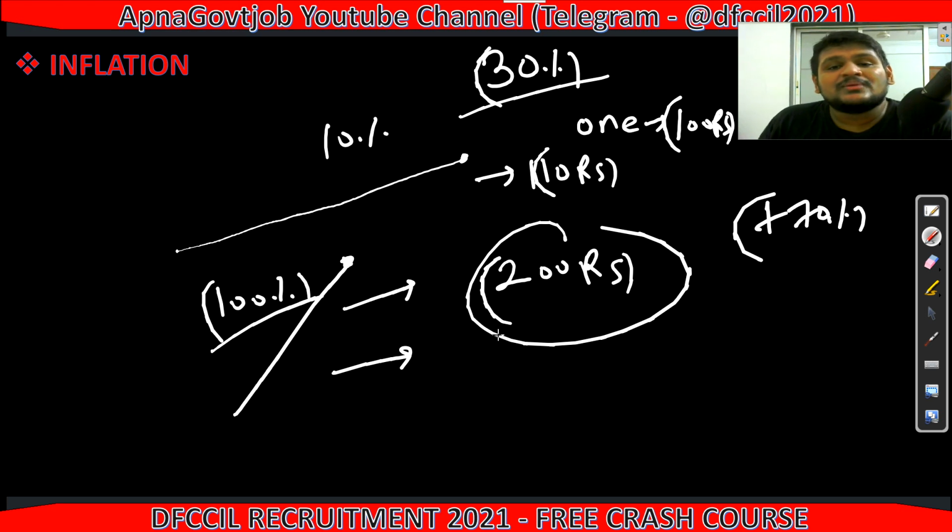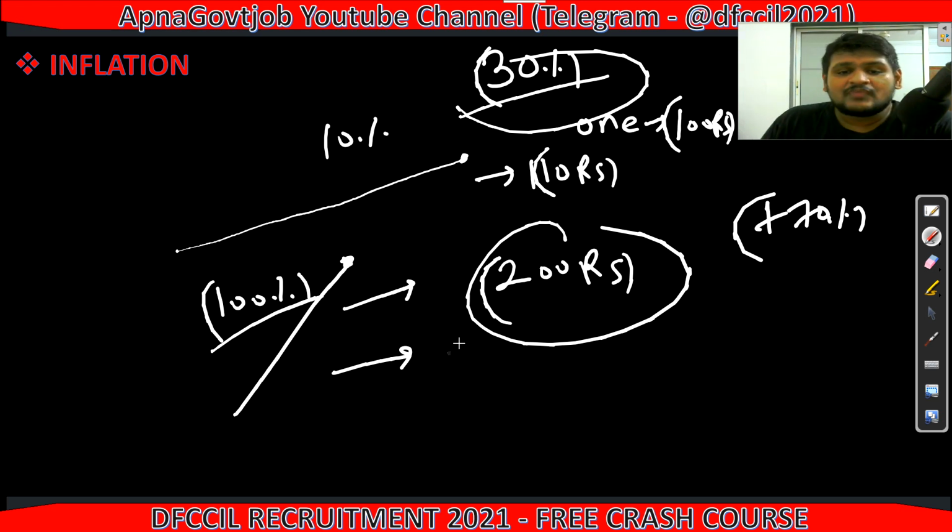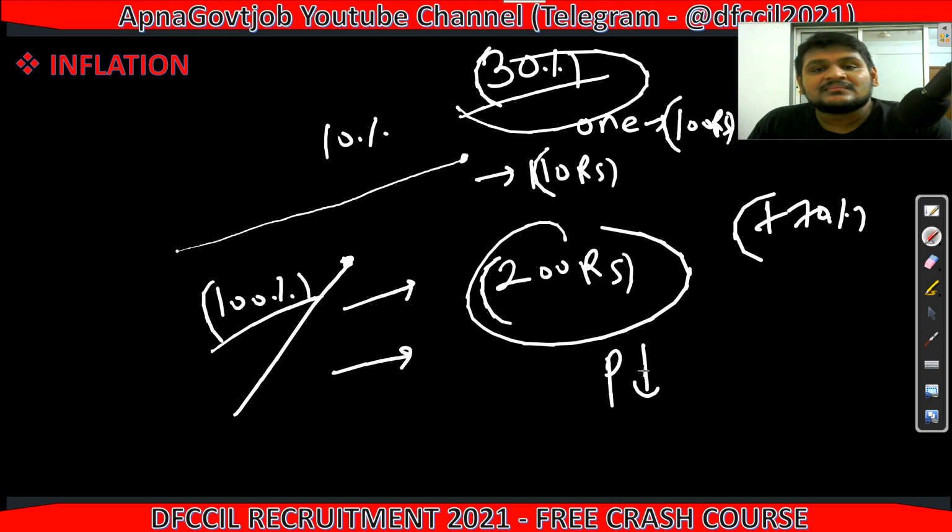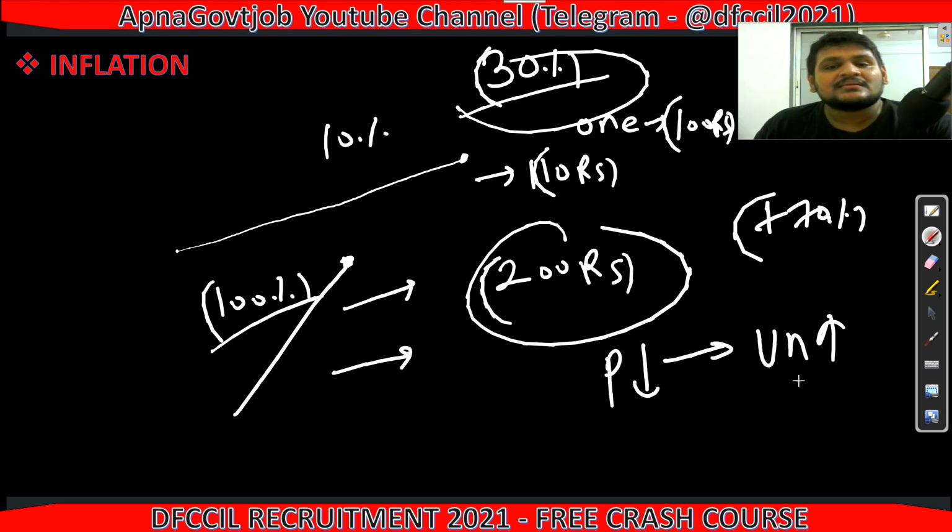And what happens is that the consumer is not spending the money now. The consumer is thinking about spending the amount, because obviously he is not earning that much. Obviously, 100% inflation is there, and he is getting only a 30% increment. So the consumer will not spend, and because of that production decreases. If there are no sales, then what is the use of production? And if production decreases, then unemployment increases.